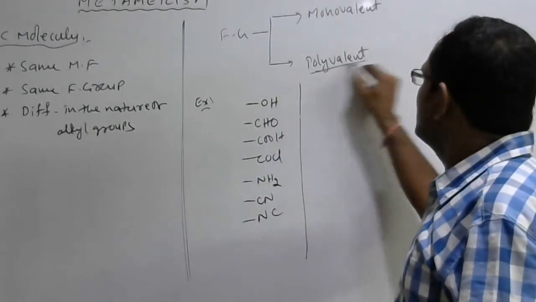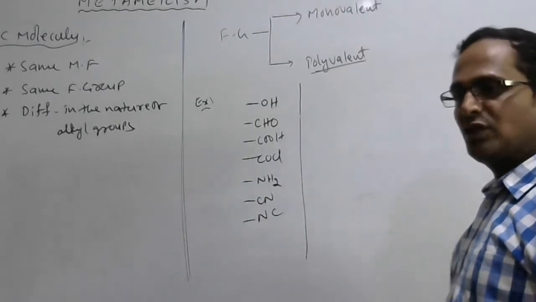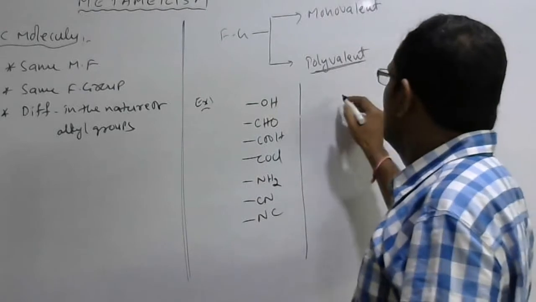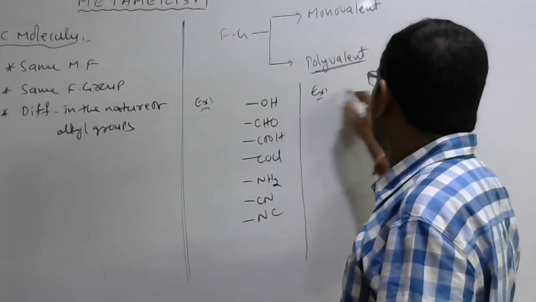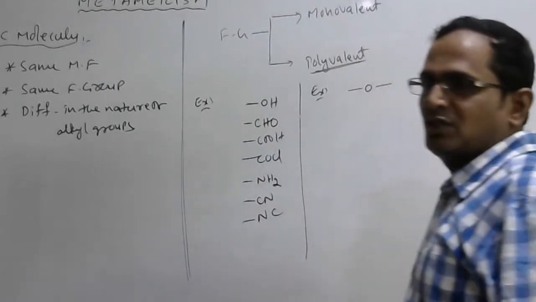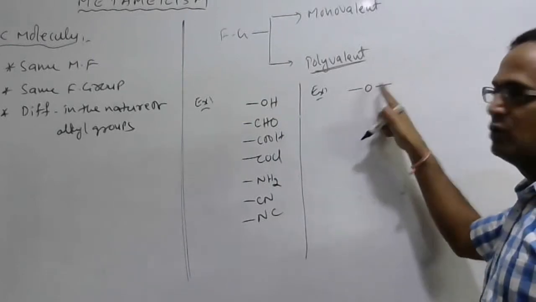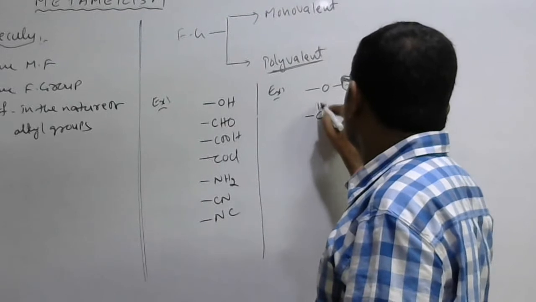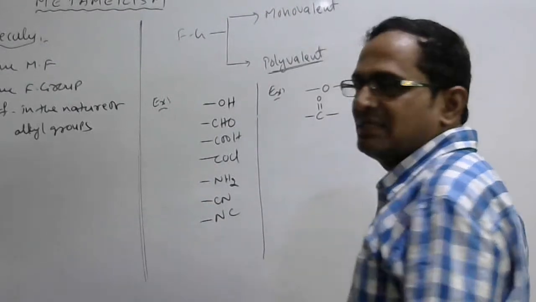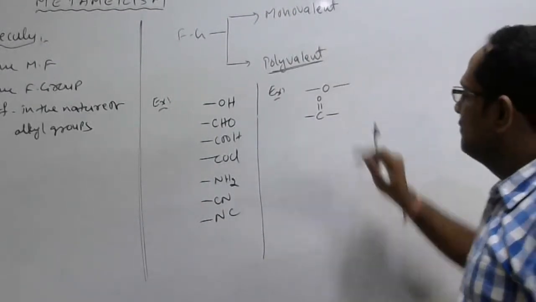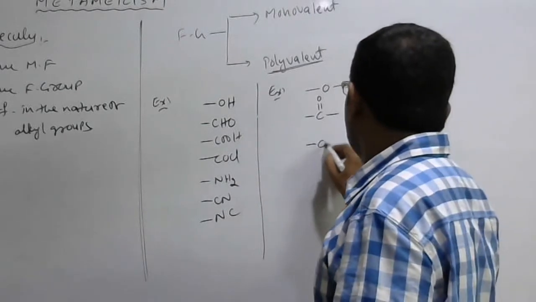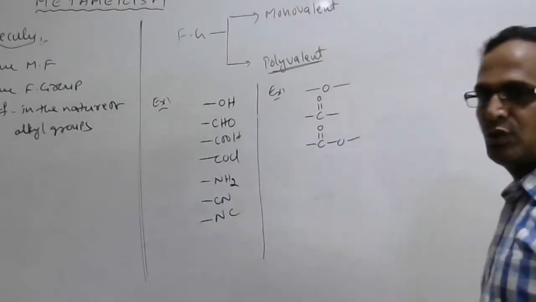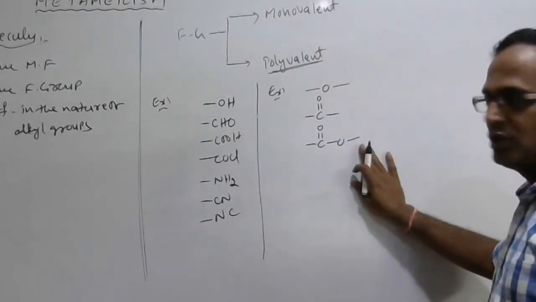Then examples for polyvalent functional groups. The functional groups whose valency is more than 1 are said to be polyvalent functional groups. Examples: the ether functional group. What is the valency here? 2. So it is a polyvalent functional group. Next, you take ketone, C double bond O, whose valency is also 2. So it is a polyvalent functional group. Then you take ester, RC double bond OC, valency is 2. It is a polyvalent functional group.